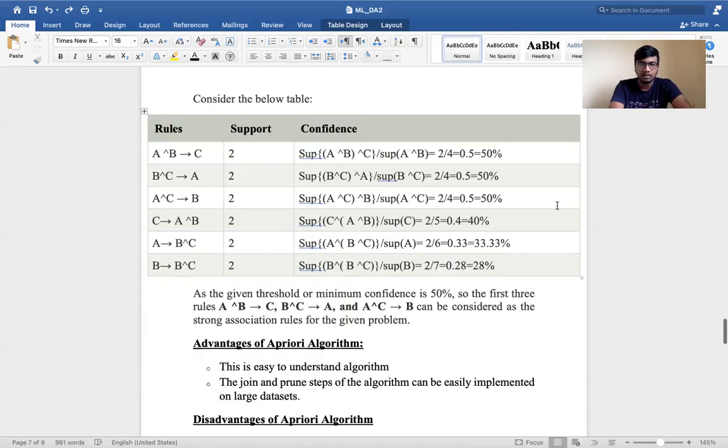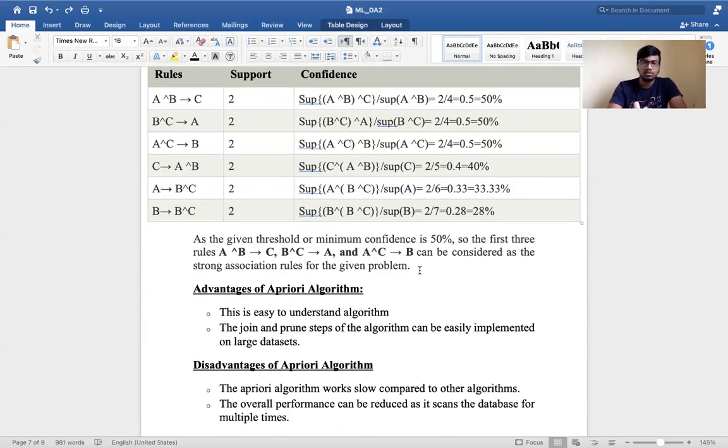By comparing our values with the 50% value, the first 3 rules, AB tends to C, BC tends to A, and AC tends to B, can be considered the strong association rules for the given problem. So we fixed the strong association rules by calculating the confidence values and comparing them with the given minimum confidence.